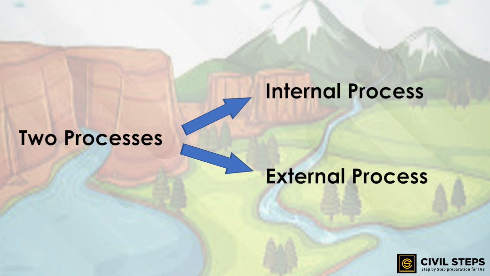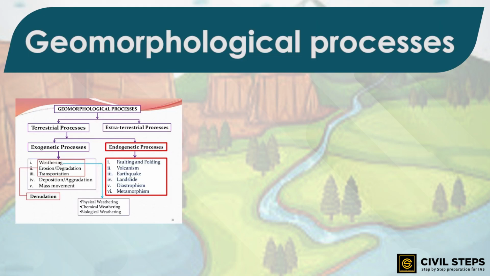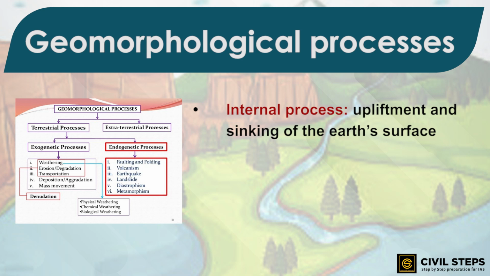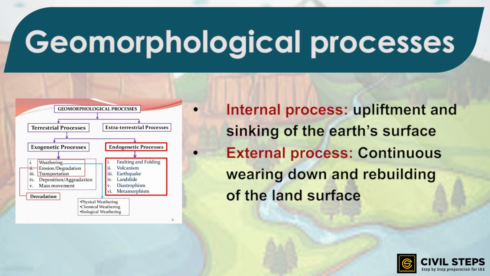Now, what are these two processes? We are going to discuss it. The first process is the internal one. The internal process leads to the upliftment and sinking of the earth's surface at several places, whereas the external process is a continuous wearing down and rebuilding of the land surface.